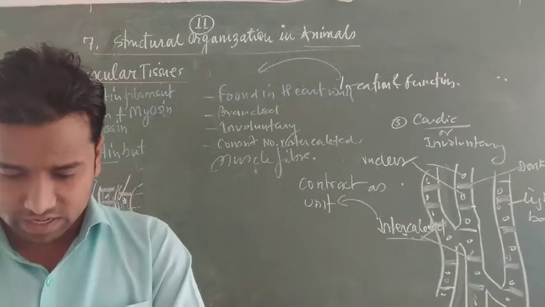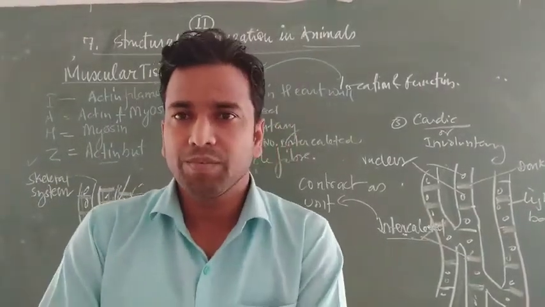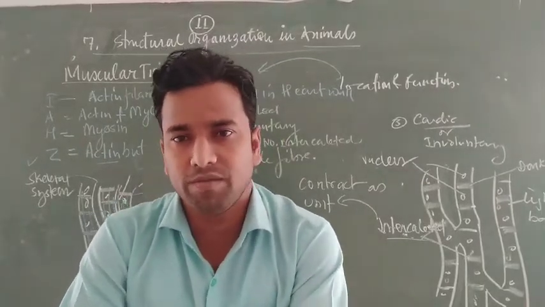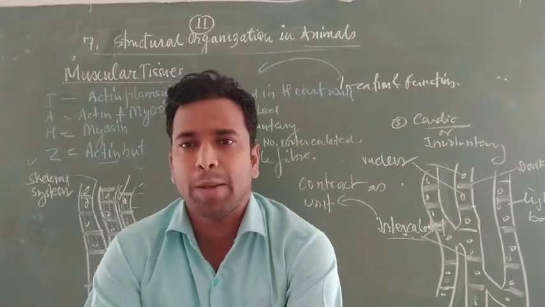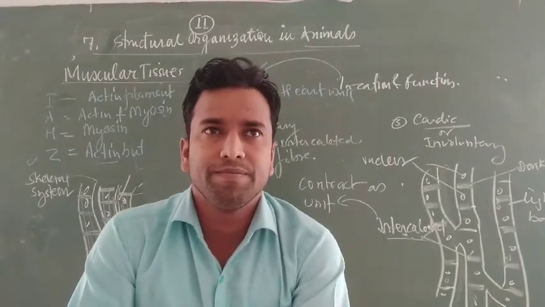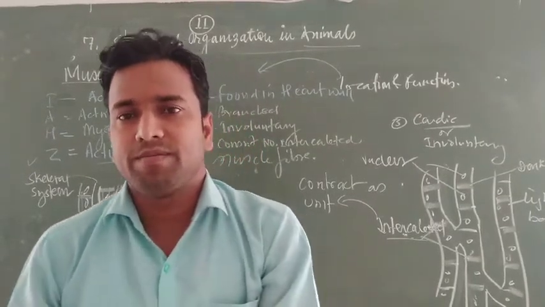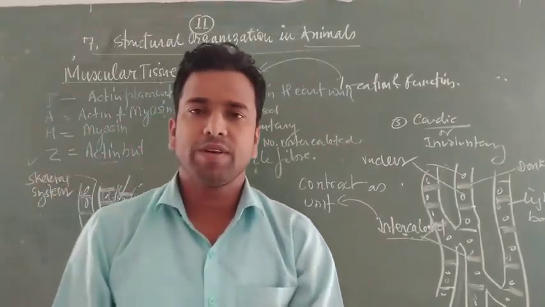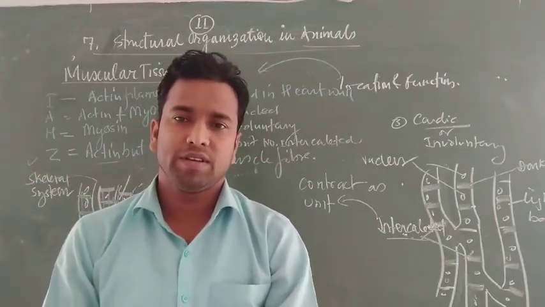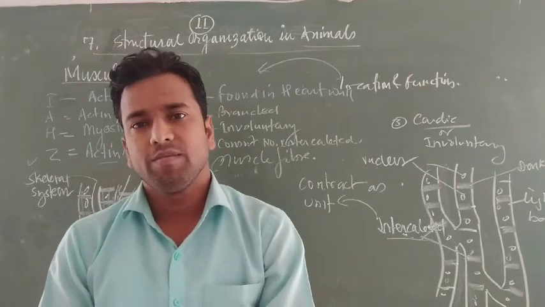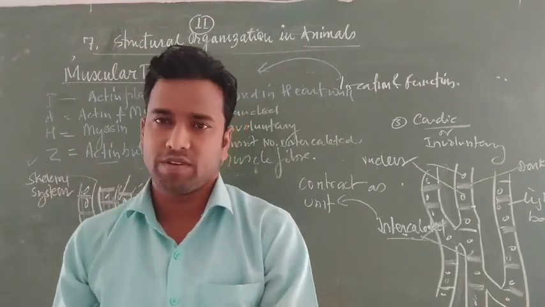Okay students, in the next class I will discuss the fourth and last tissue of the structural organization of animals, known as nervous tissue or nervous system. The nervous tissue is also given in detail in chapters 20 and 21 of class 11th, but here we only discuss what a neuron is, types of neurons and their functions.